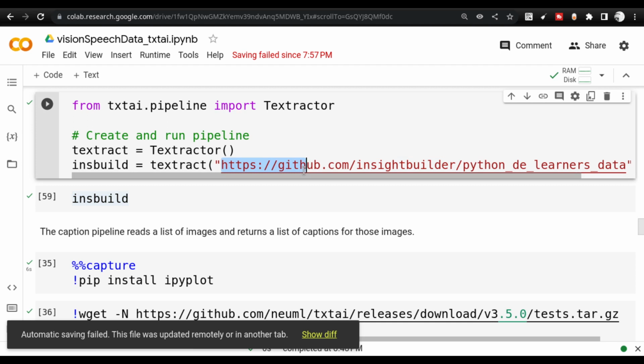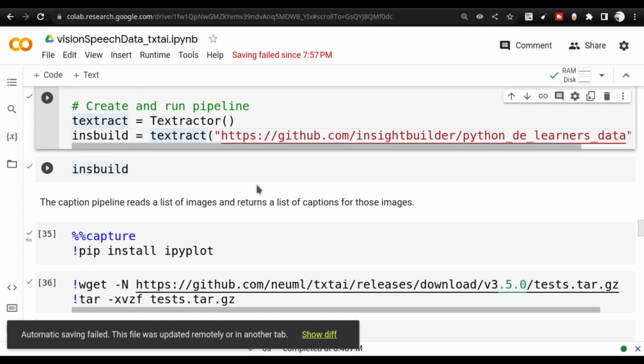And it's not just that you have to work with one URL. You can work with a series of URLs by creating a workflow on top of this TxtAi. That is also possible. So these things we will be discussing later in this series of videos that I wanted to share with you guys.